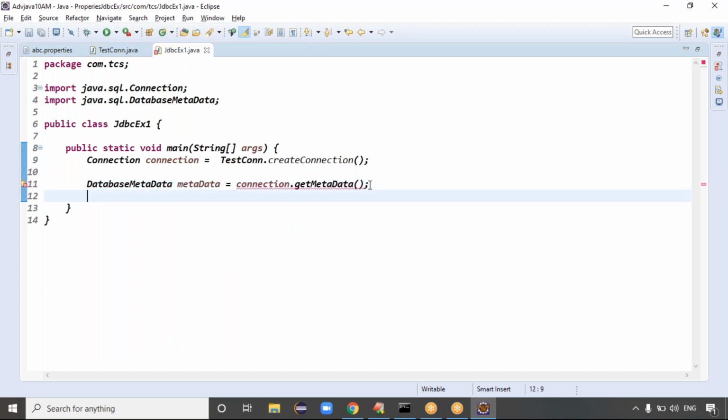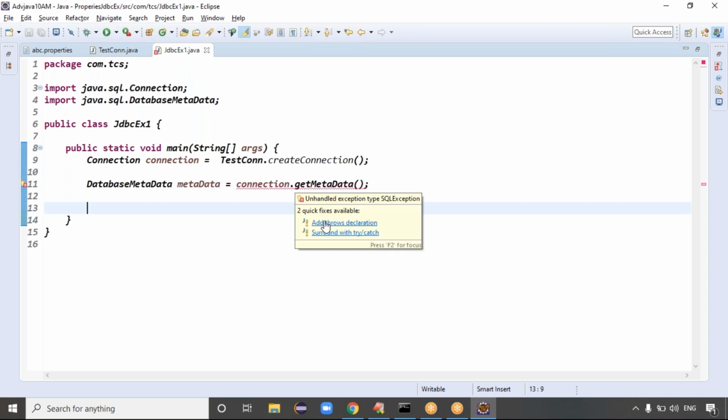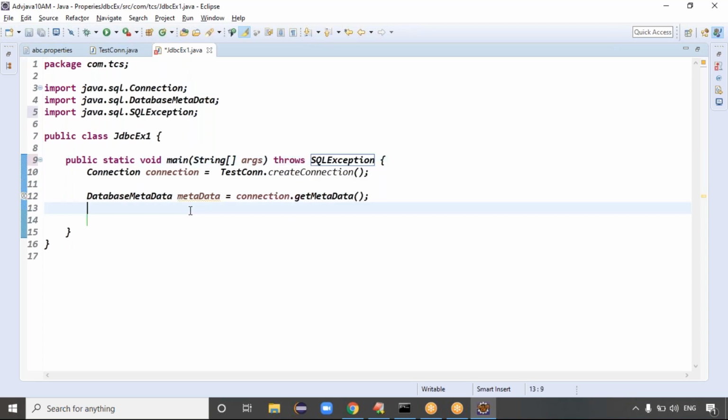Metadata means data about the data. Metadata is the information that describes the database.